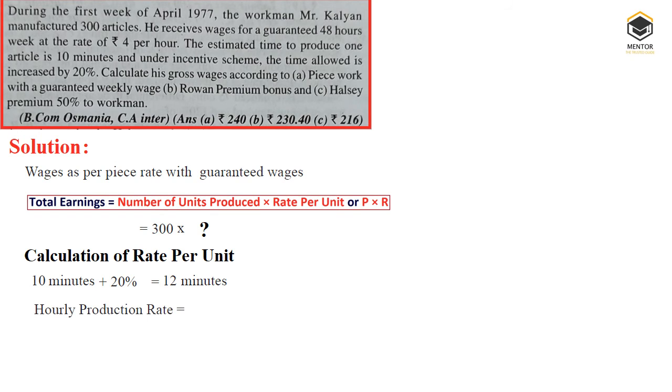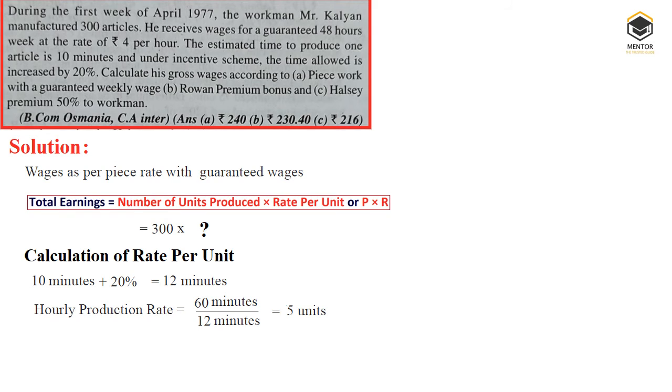Then hourly production rate. If 1 unit is produced in 12 minutes, how many units will be produced per hour? Per hour, 60 minutes divided by 12 minutes per unit. 60 minutes is the total time for 1 hour, 12 minutes for 1 unit. Therefore, in 1 hour, 5 units will be produced, right?